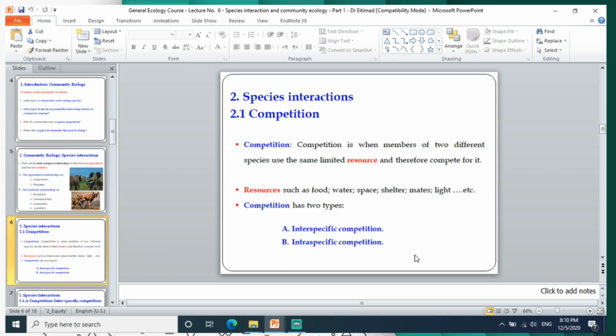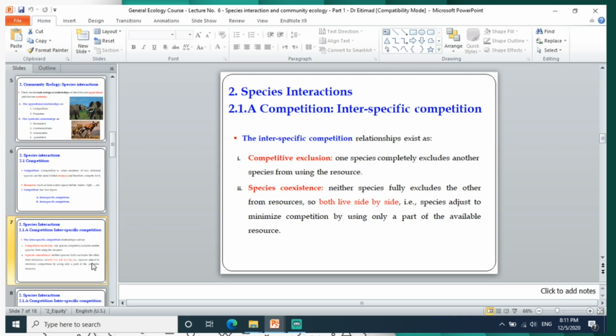Regarding competition, competition occurs when members of 2 different species use the same limited resources and therefore compete for it. So resources, what do they mean? Resources such as food, water, space, shelter, mates, and light. And competition has 2 types, interspecific competition and intraspecific competition. Interspecific competition is a competition between different species, and intraspecific competition is a competition between the same species or different species. We'll see this later.